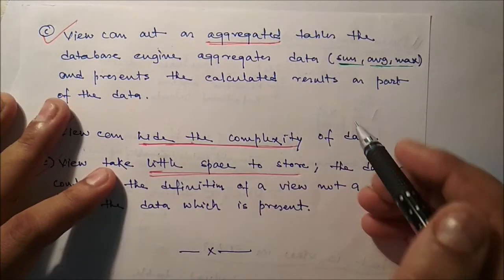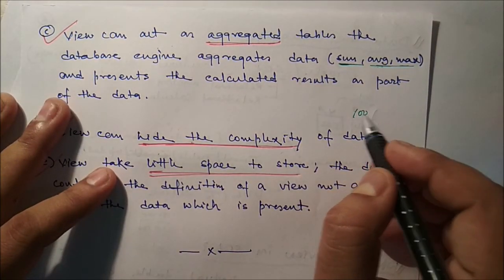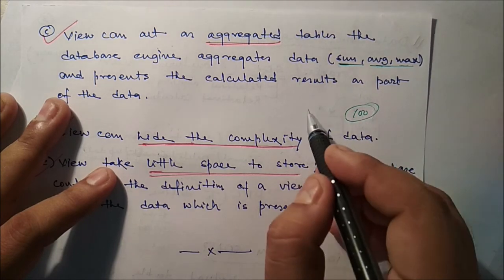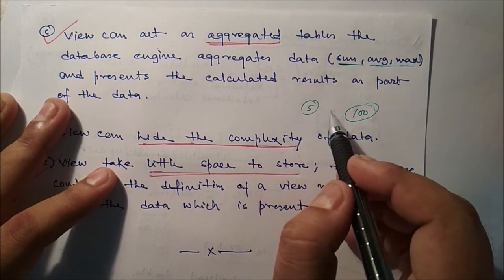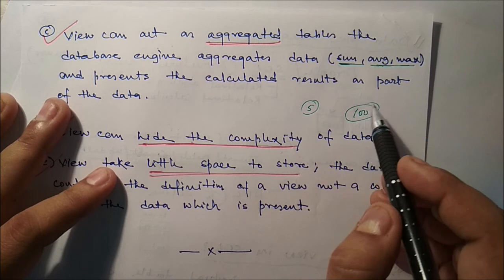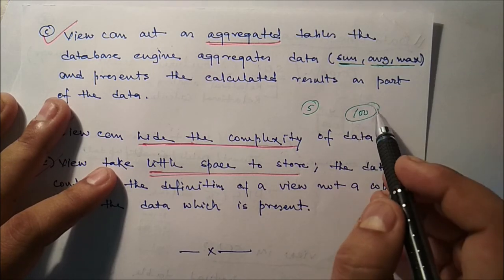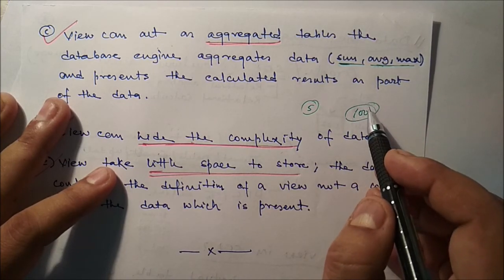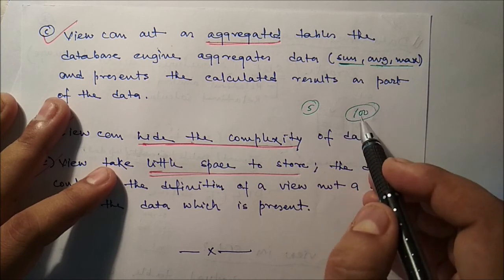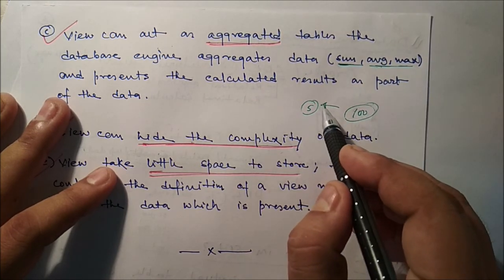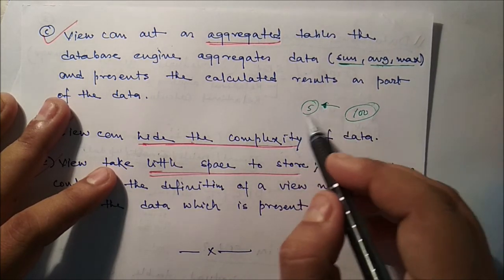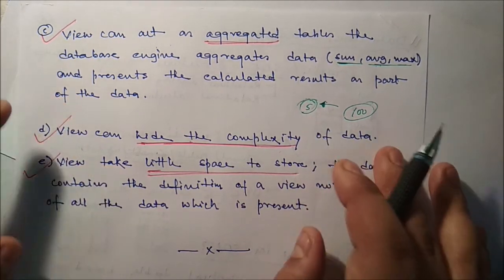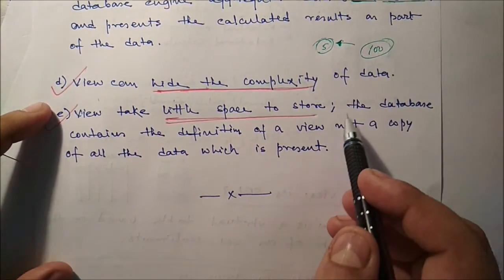Say 100 tables and 100 attributes are there, but we need only 5 attributes. If a person sees all 100 tables, he or she will be confused. So to reduce the complexity, we expose only 5 attributes, and with fewer attributes anyone can conveniently handle the table.